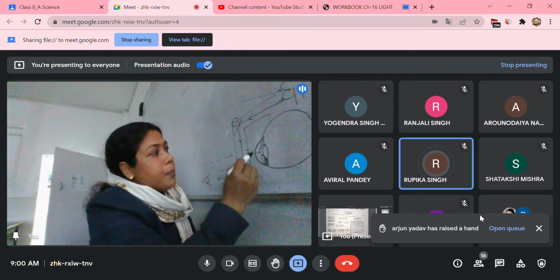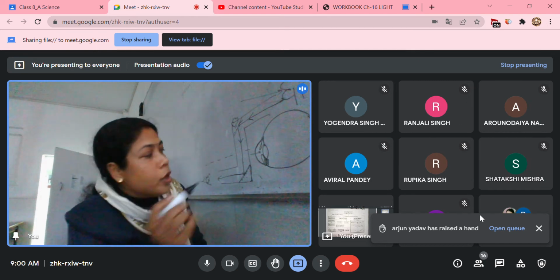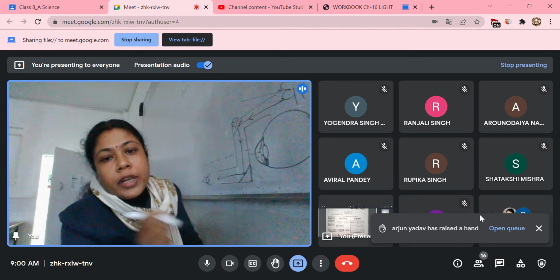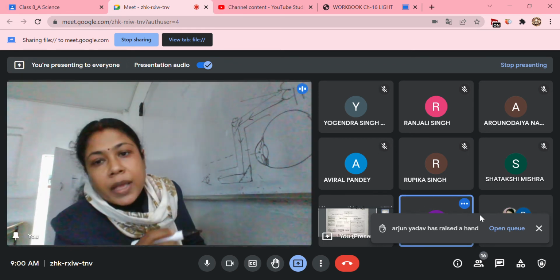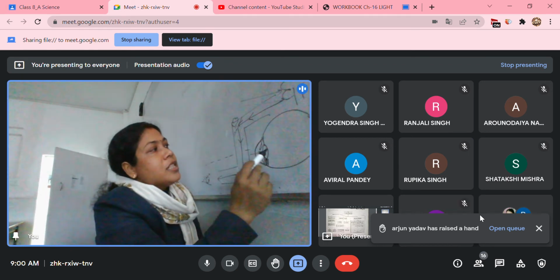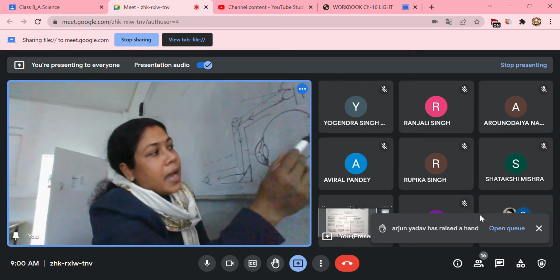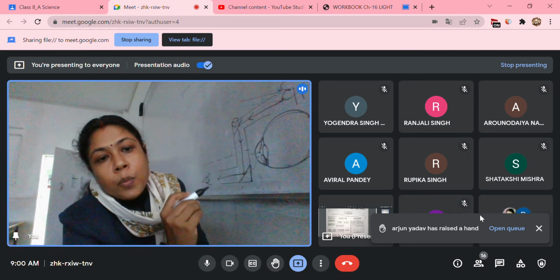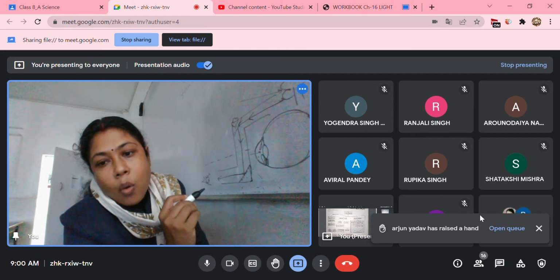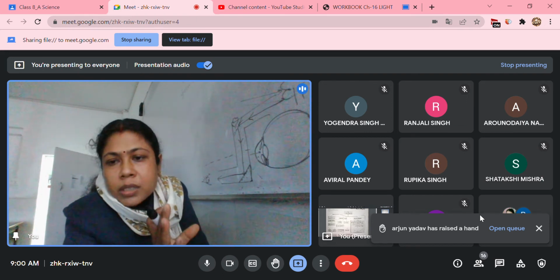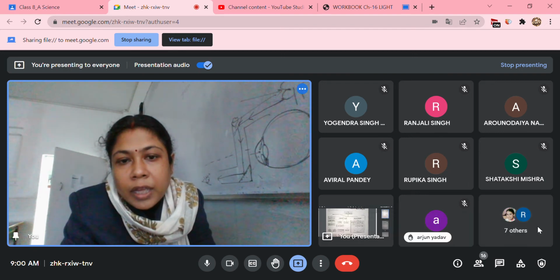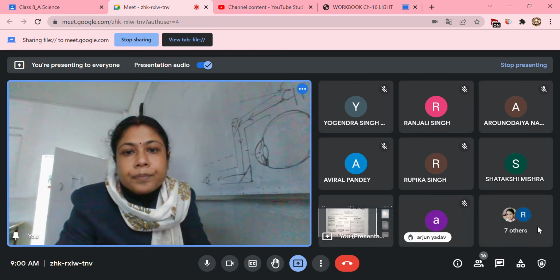And the outer protective layer is called the cornea. There is a fluid in between the lens and the cornea. What is that called? Aqueous humor. And there is a fluid behind the lens and the retina. What is that called? Vitreous humor. That fluid is not the actual term; it is aqueous humor and vitreous humor. Okay, am I clear? Yes, ma'am.